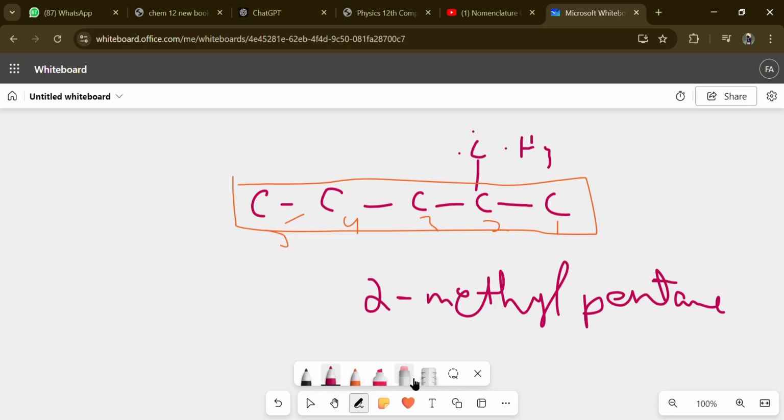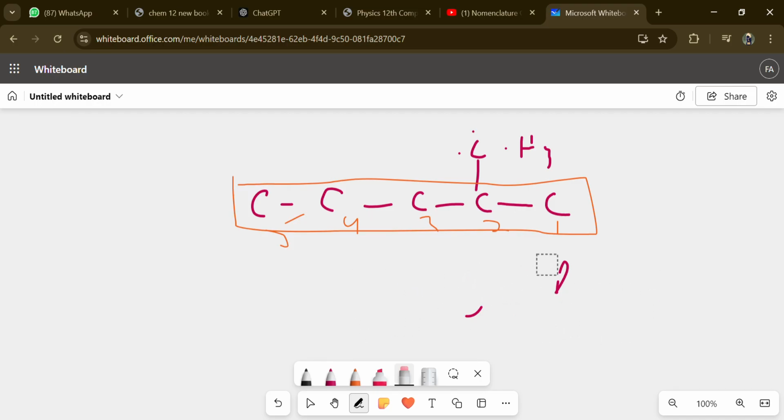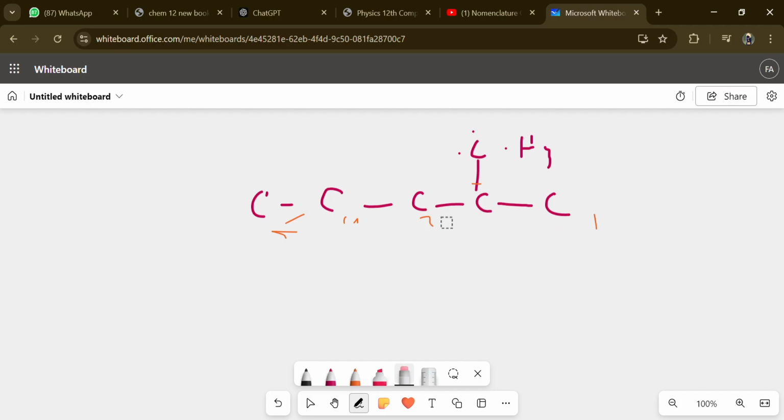Now, for a while, consider a situation where there is again a carbon attached here as well. Let me remove this one.